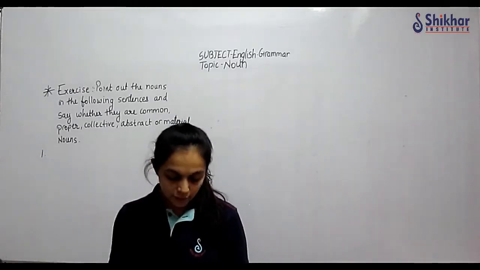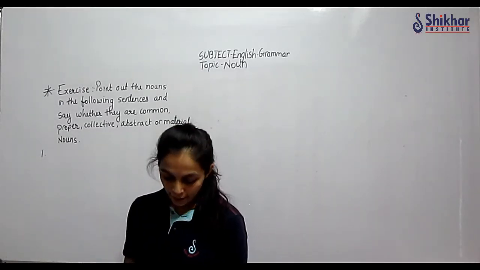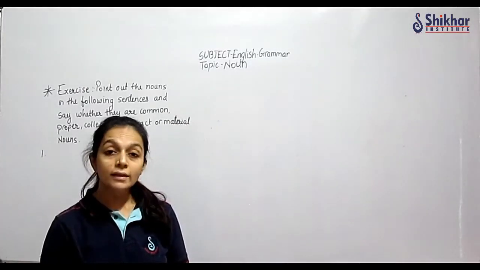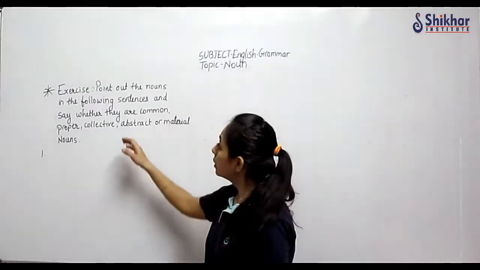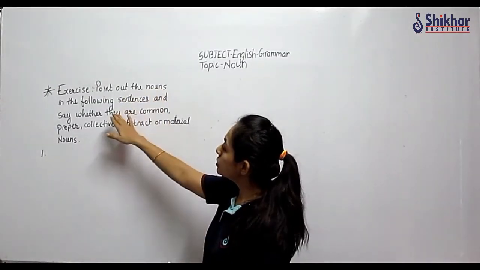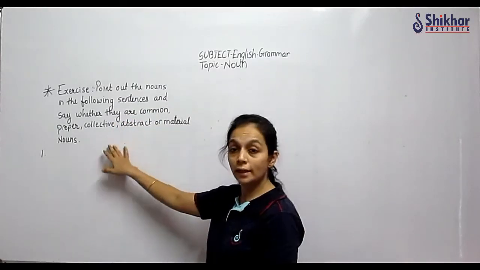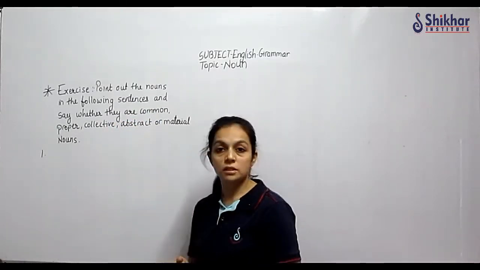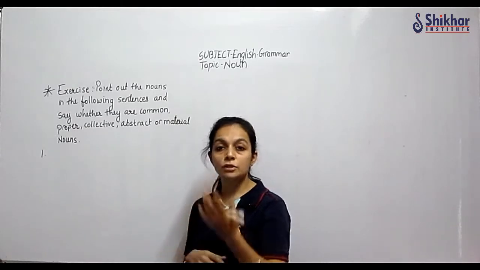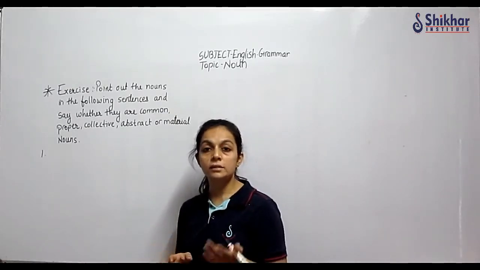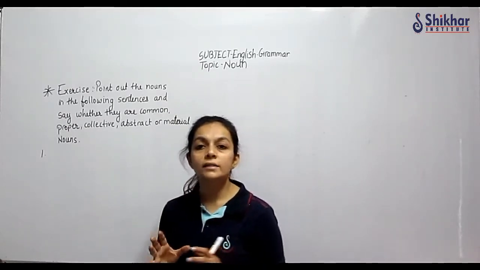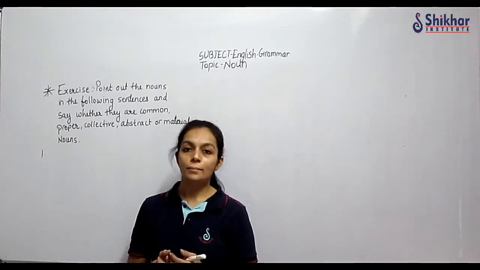Now let us start with the exercise where I will be writing the examples here. Point out the nouns in the following sentences and say whether they are common, proper, collective, abstract or material nouns. We'll be solving it simultaneously, and I'll give you 5 sentences for practice.